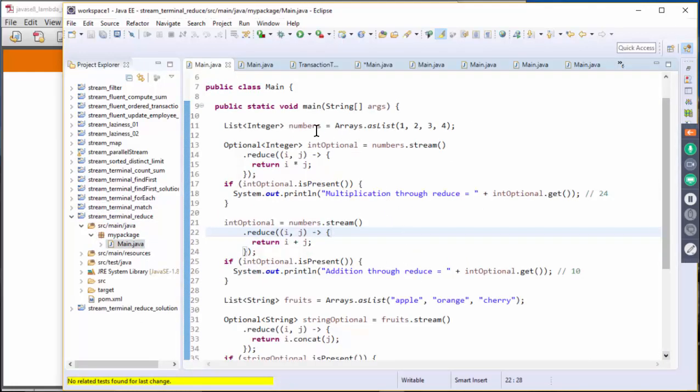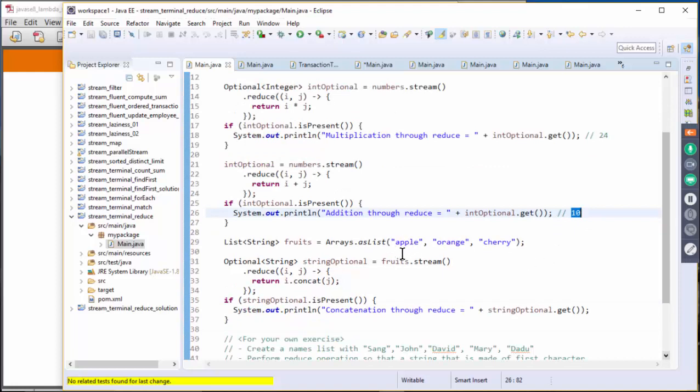So we have a number array, and we are going to reduce this. This is something that we have seen in the slide. If we multiply, it should return 24, right? And if we are just adding it, it should return 10, right?